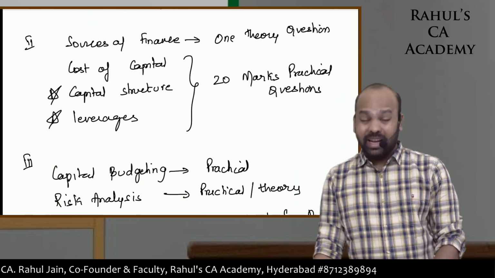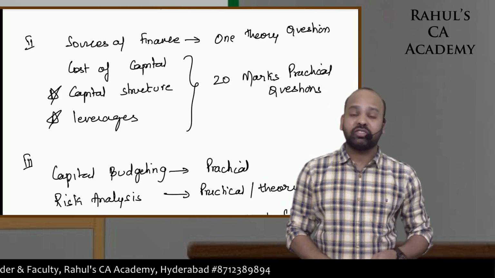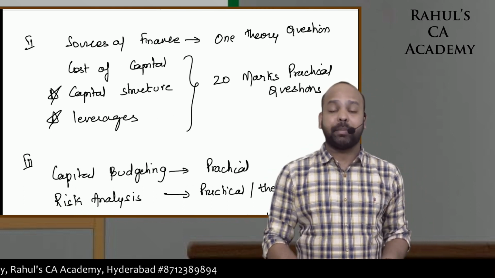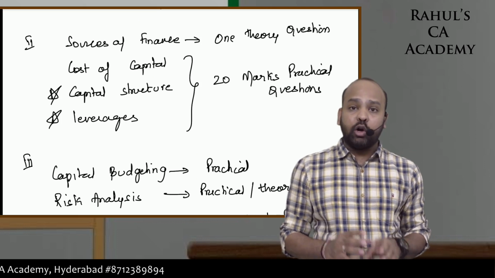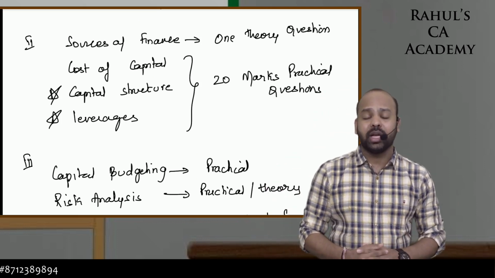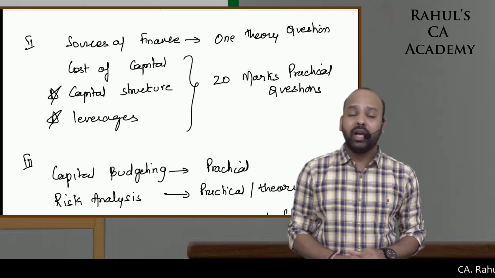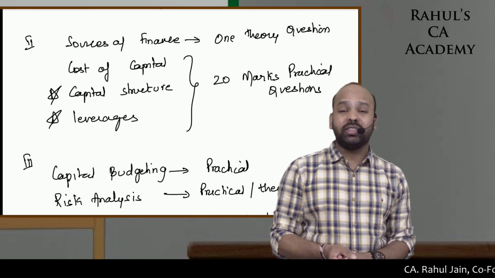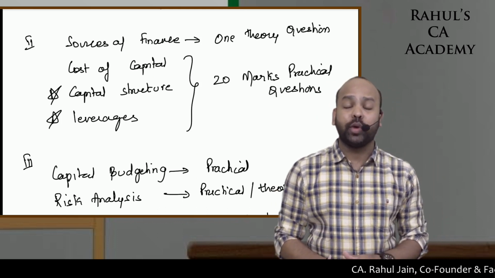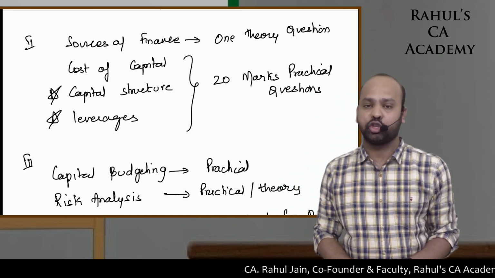The next head or the next segregation of topics includes your sources of finance, cost of capital, leverages, and capital structure decisions. Out of these four topics, no matter what happens, you will always see one theory question coming in from sources of finance. From the remaining three topics, you will see that practical questions usually come for 20 marks. So this is category A for your revision one day before the examination also.